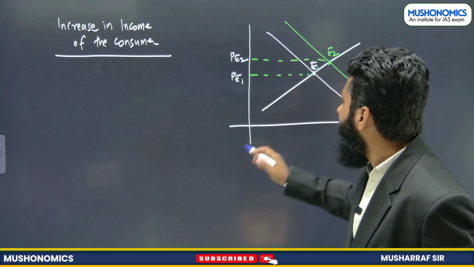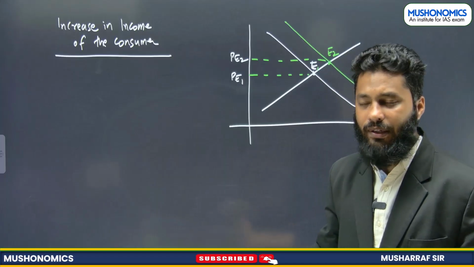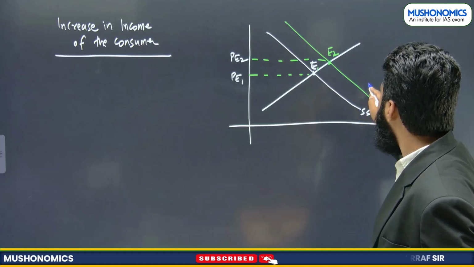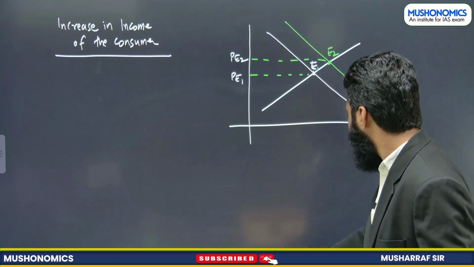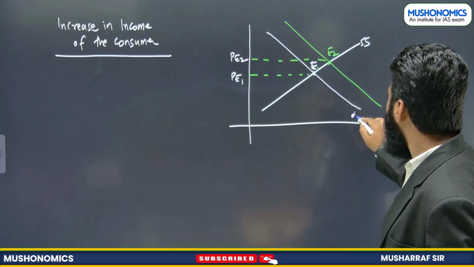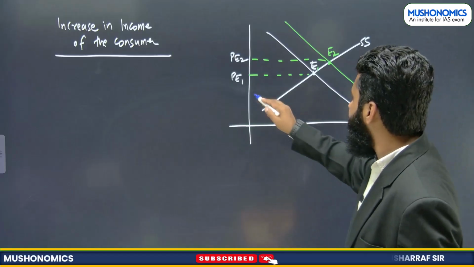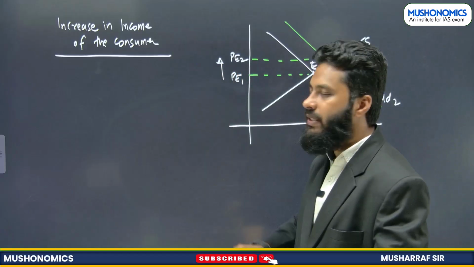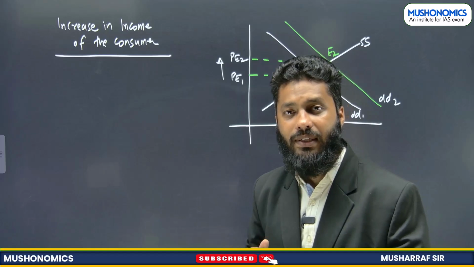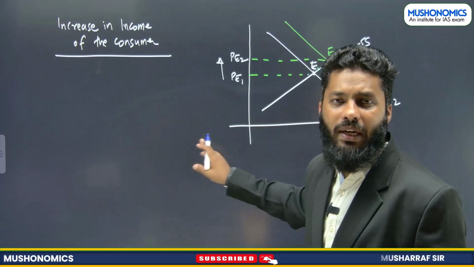So when supply capacity has not increased, supply curve will remain at same point, right? So this is supply curve which has remained at same point, and demand curve has shifted from DD1 to DD2. What has it resulted in? It has resulted into increase in price. Now, if it is happening for one particular commodity, it is increase in price.